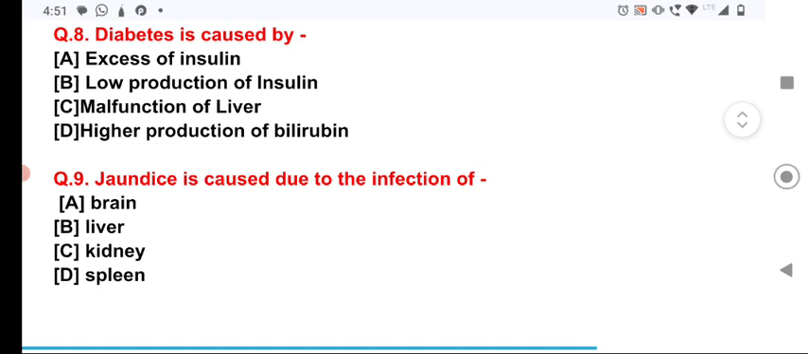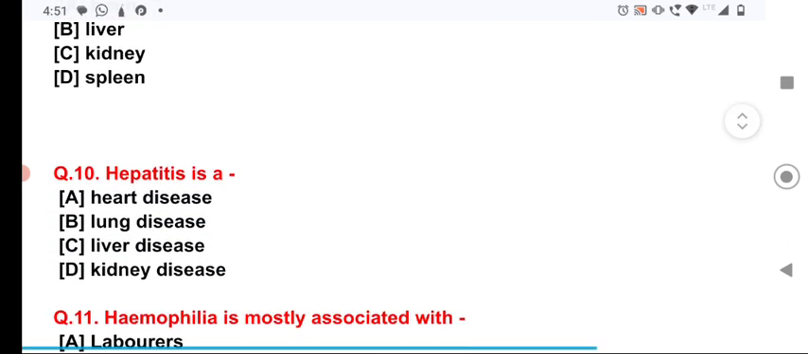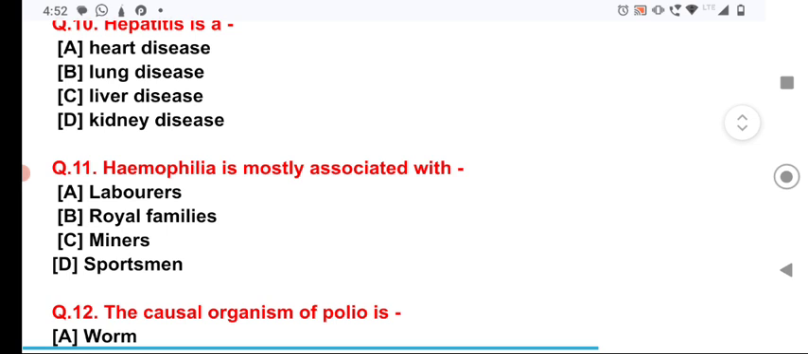Now, the question number 9, jaundice is caused due to the infection of the liver. Jaundice is a disease of the liver, just as the question number 10, hepatitis is a viral disease, which is a liver disease. Hepatitis is also a liver disease, and jaundice is also a liver disease. Now, the question number 11, hemophilia is mostly associated with, hemophilia is a royal family disease, and it is associated with the genetic disorder.